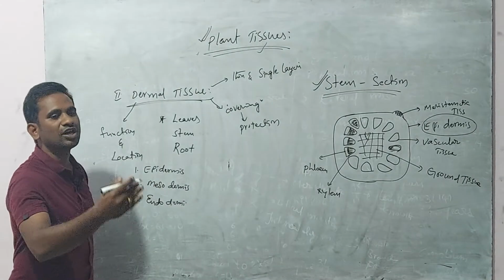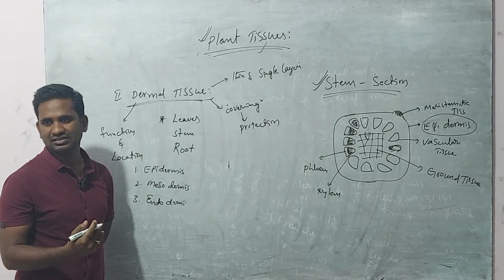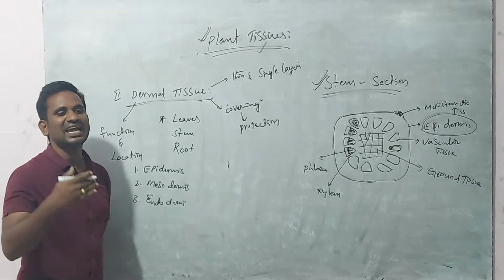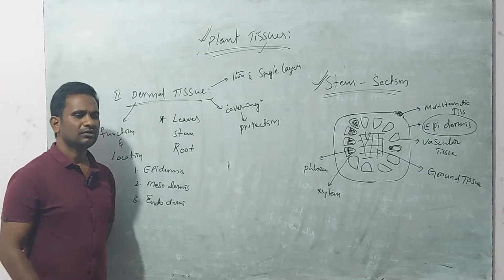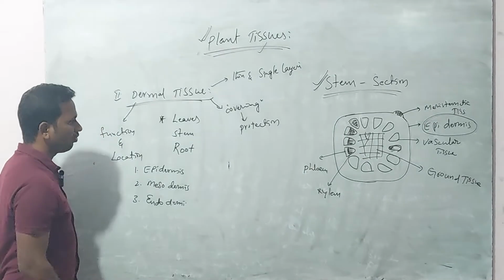Epidermis means the outermost layer, mesodermis means the middle layers, and endodermis means the inner layers. You can learn more about these things in higher classes.